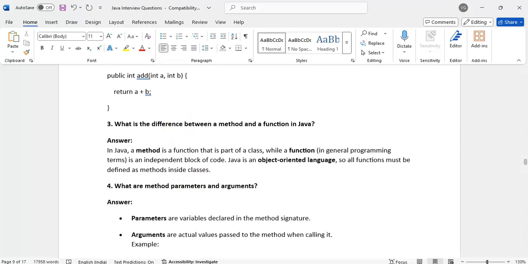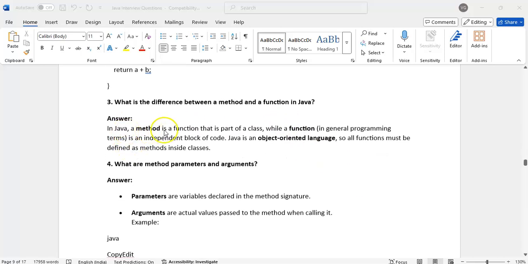What is the difference between a method and a function in Java? In Java, a method is a function that is part of a class. Methods have to be written within a class only. A function in general programming terms is an independent block of code. Java is an object-oriented language, so all functions must be defined inside a class. In other languages like C and C++, we call them functions and can write them outside the class. But in Java, we must write inside a class only.